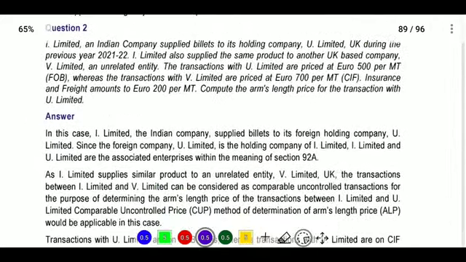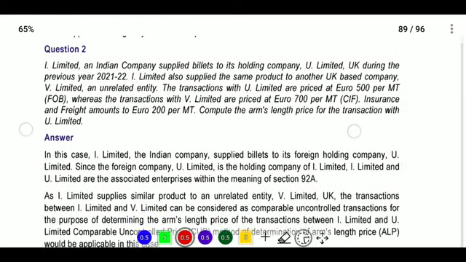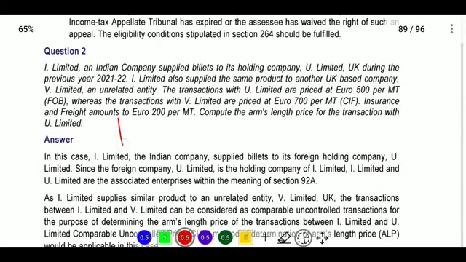What is provided in the second case? One company, I Limited, supplied to its holding company. The holding company is U Limited.